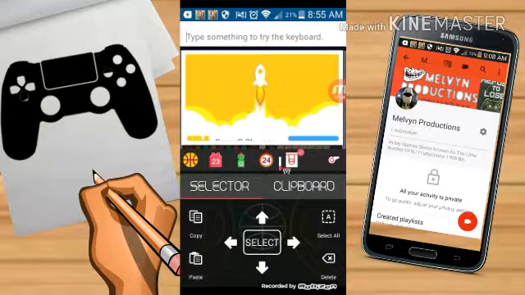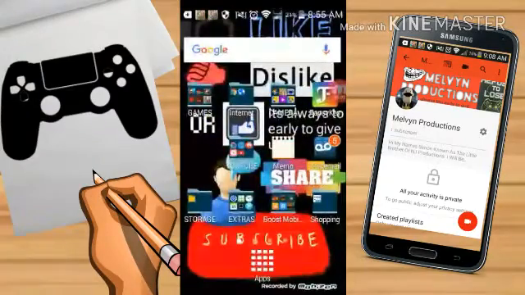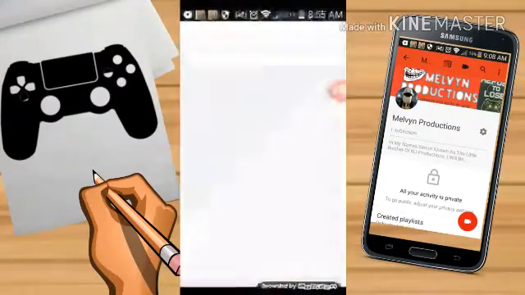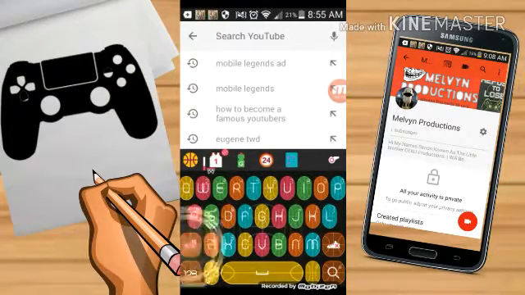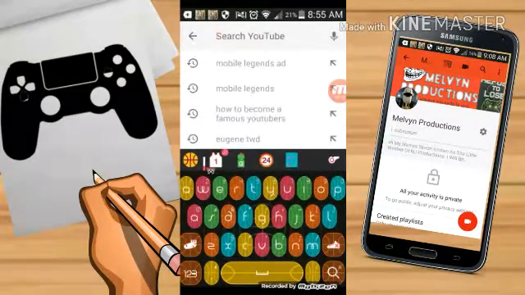it's pretty cool. Then you exit out of the app, and then if you go to YouTube or anything, then you press the search, it will show this, and then it will kind of get confusing only if you get used to this. It doesn't show a shift button and stuff, it just shows like socks and shoes. Yeah, it kind of gets confusing for me, but I'm trying to get used to it, so yeah.